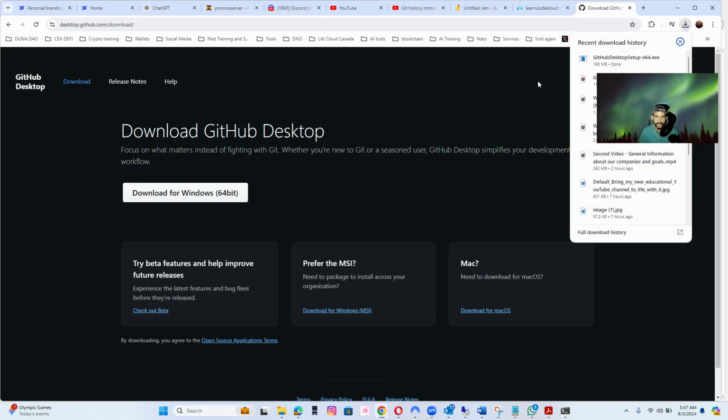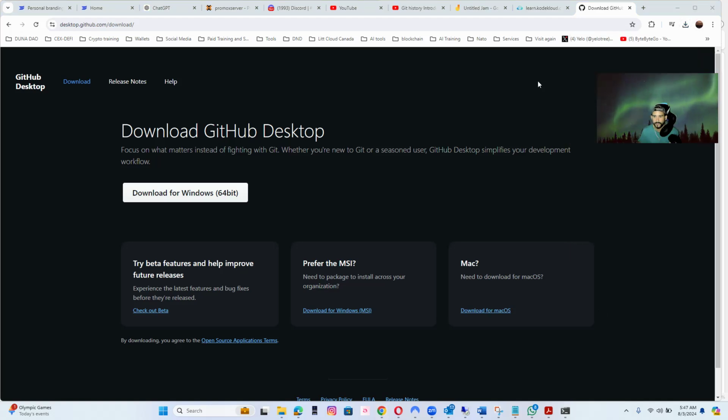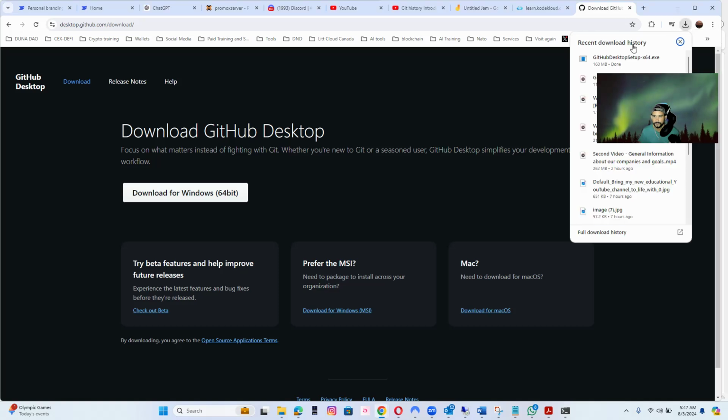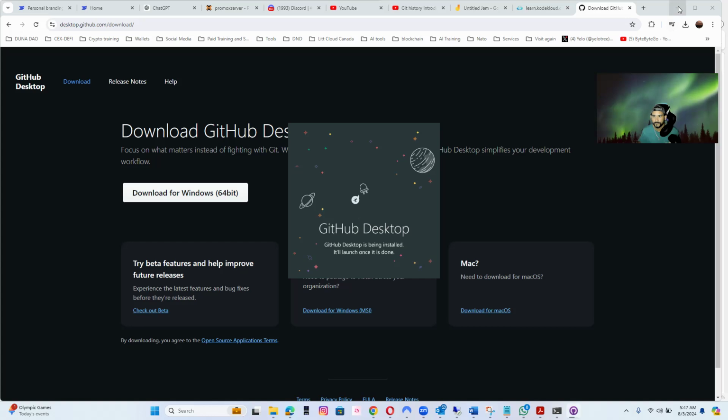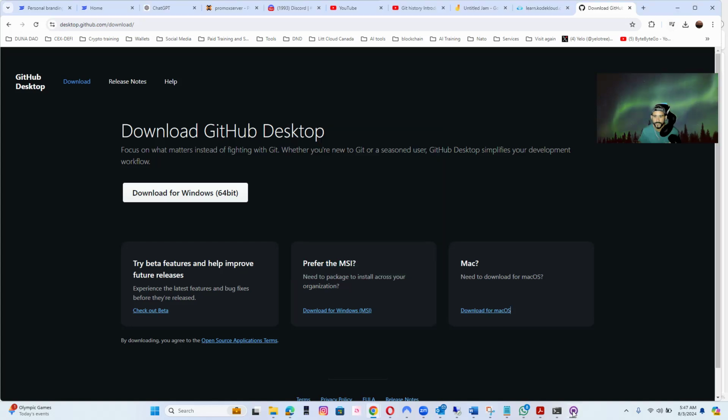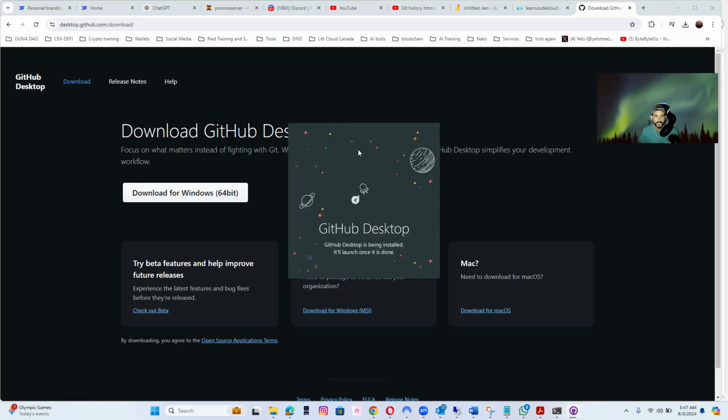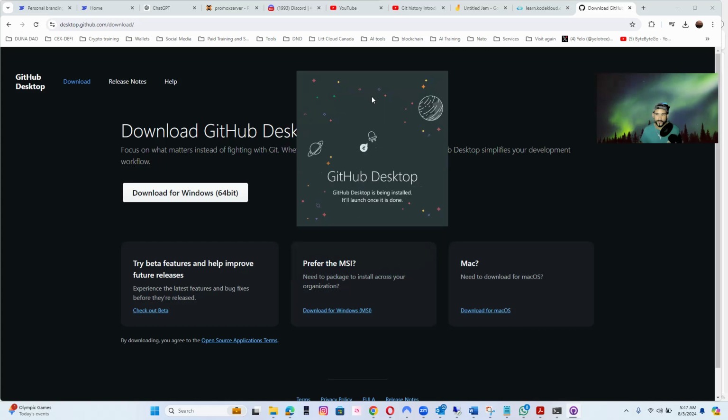Most people use the CLI or the command line interface. So let's execute this. It's an MSI file. There you go. It's coming along. It's installing.